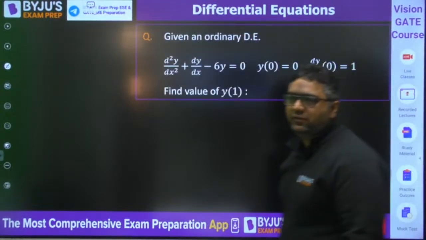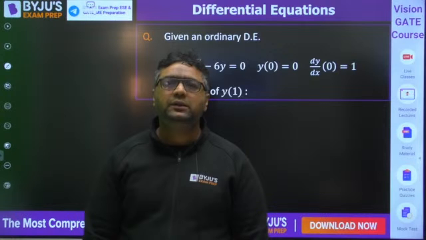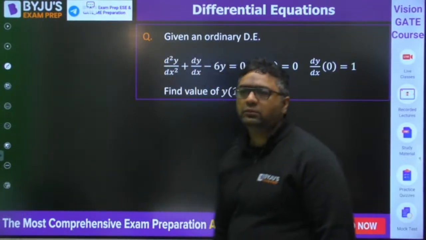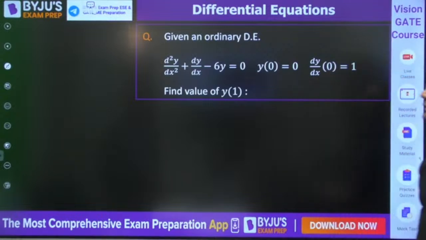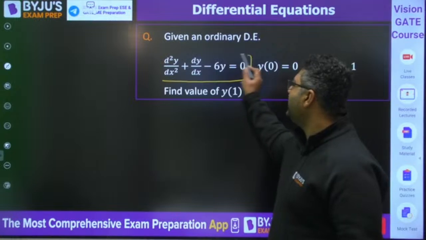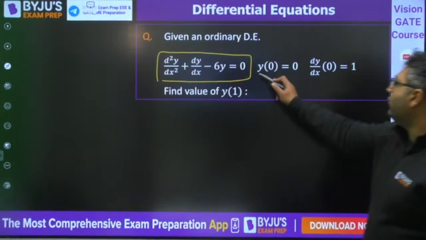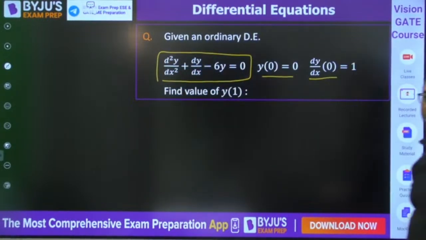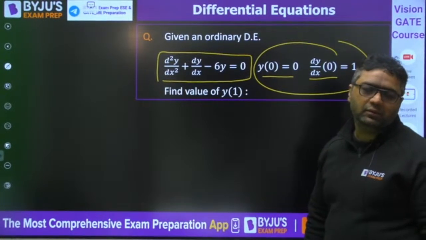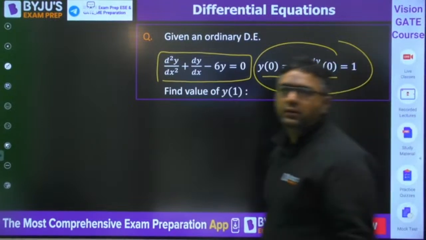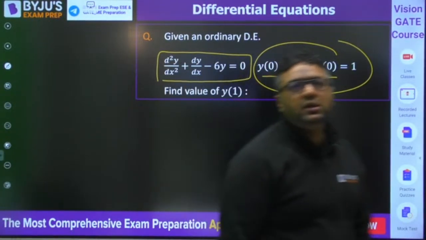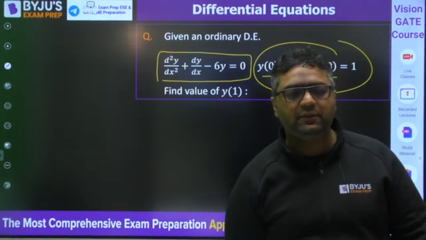This is the differential equation: d square y by dx square plus dy by dx minus 6y. They have given y(0) = 0 and dy/dx at 0 = 1. Why are two values given this time? Because it is a second order differential equation, so there are two constants of integration. That's why they have given this.